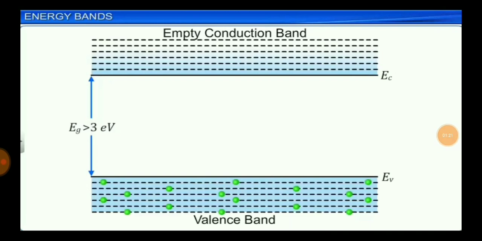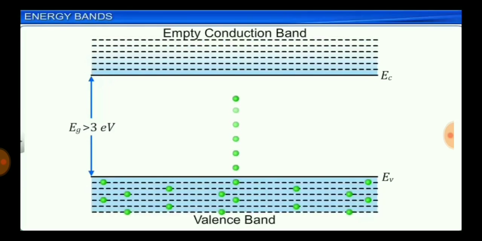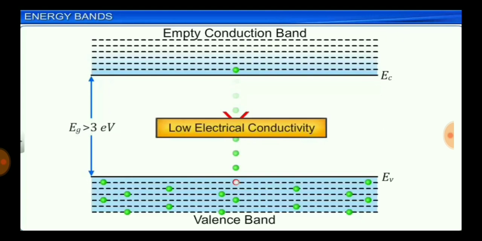For some solids, there exists a very large energy band gap, greater than 3 electron volts. In such solids, it is practically impossible for the valence electrons to move into the conduction band, since the energy required is very high as the band gap is very large. Such materials have very few conduction electrons and hence have very low electrical conductivity. Such materials are called insulators.